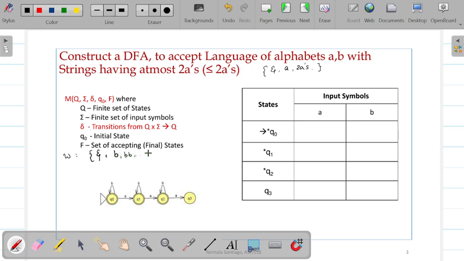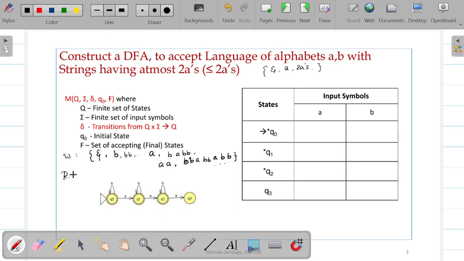And then we can have a single A, with any number of B's in the beginning and after that A. Similarly, there can be 2 A's, where, as we saw in the previous example, any number of B's can be in the beginning, in between, and at the end after the second A. So these are the possible words that can be present in this language.